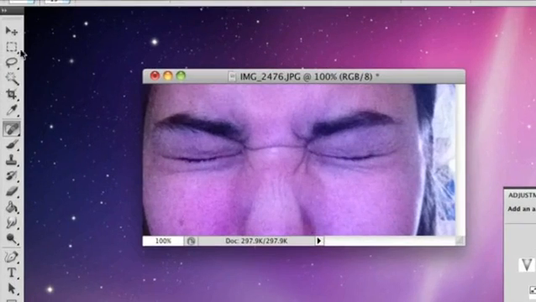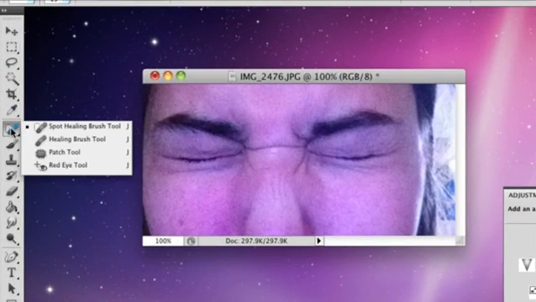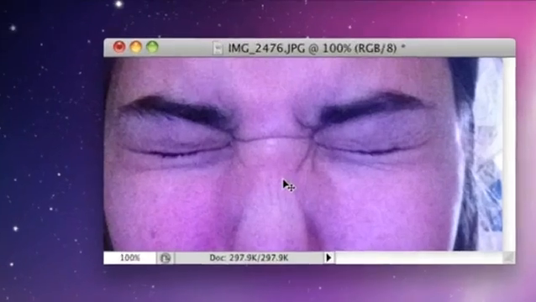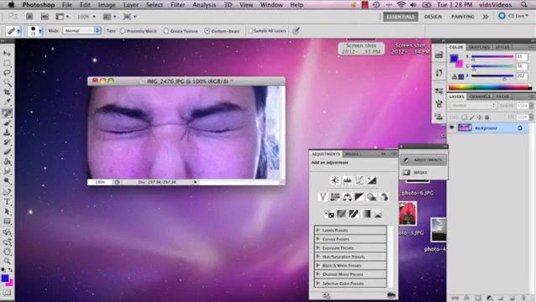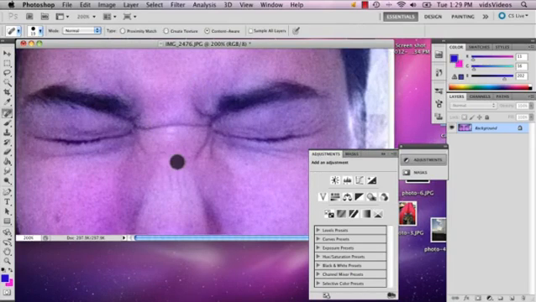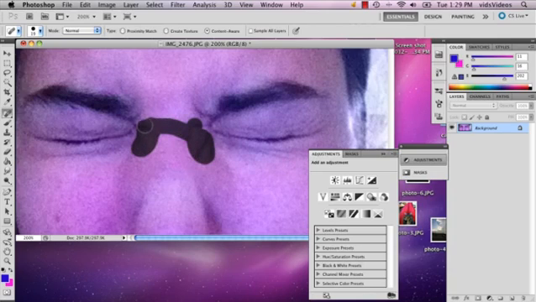So on your toolbar, right below the eyedropper tool, there's the spot healing brush tool, or the healing brush tool. And literally all you have to do is click this, find the spot that you don't want the wrinkles in, right there, and just draw right over it like this, and it gets rid of it immediately. And so you can do that to almost any wrinkle on the face you want.